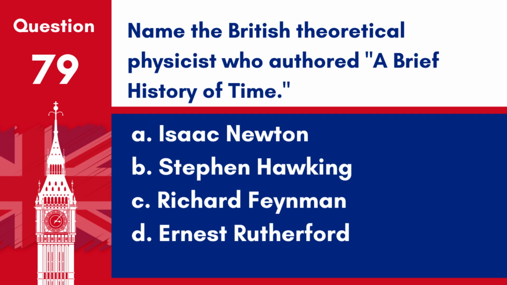Question 79. Name the British theoretical physicist who authored A Brief History of Time. A. Isaac Newton. B. Stephen Hawking. C. Richard Feynman. D. Ernest Rutherford. Answer: B. Stephen Hawking. Stephen Hawking was a renowned British theoretical physicist and cosmologist, famous for his work on black holes and cosmology, as well as his popular science book, A Brief History of Time.